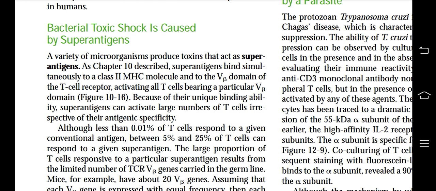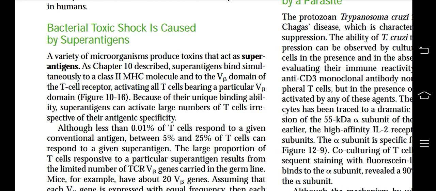Then, bacterial toxic shock is caused by superantigens. A variety of microorganisms produce toxins that act as superantigens. Superantigens bind simultaneously to class 2 MHC molecules and to the V beta domain of the T cell receptor, activating all T cells bearing a particular V beta domain. Because of their unique binding ability, superantigens can activate a large number of T cells irrespective of their antigenic specificity. Although less than 0.01% of T cells respond to a given conventional antigen, between 5% and 25% of T cells can respond to a given superantigen.